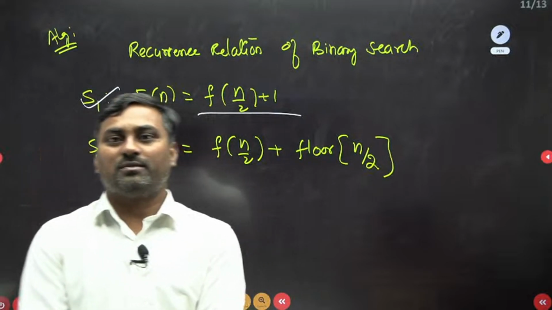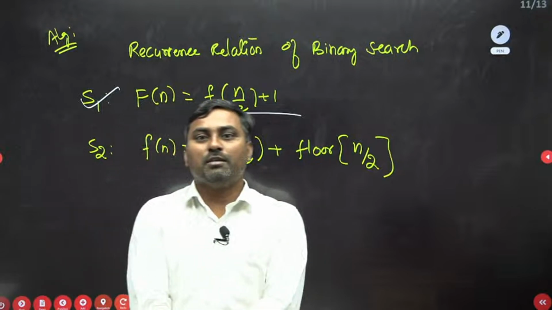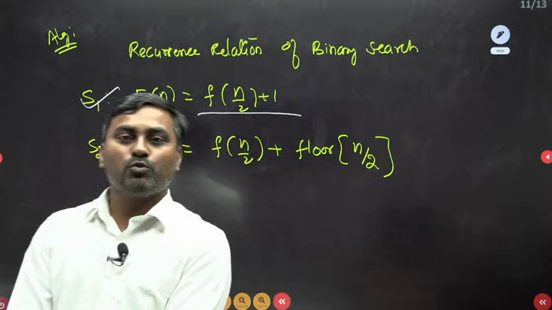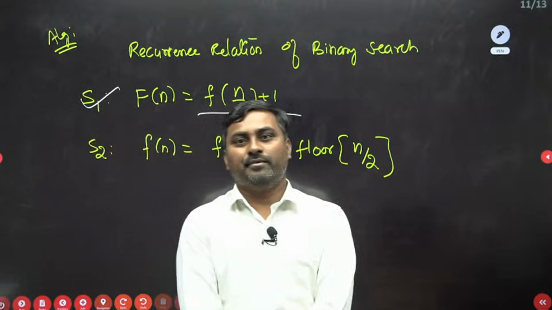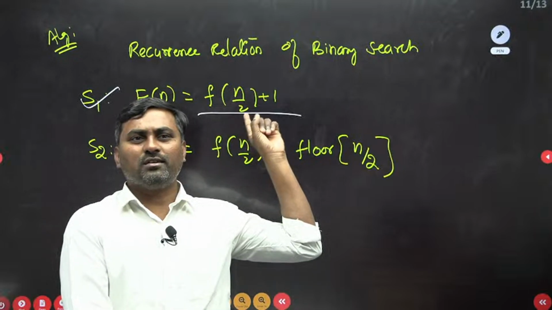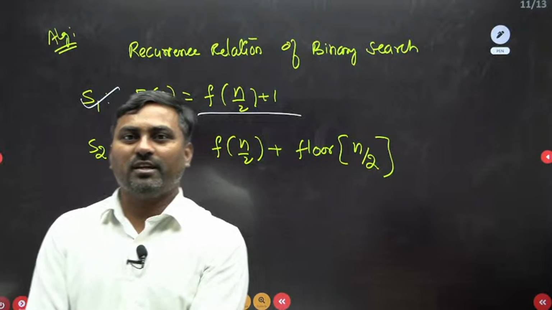Abhinav, yes. The number of swaps was asked in a binary search question. The number of swaps required to perform. So this was the question. A recurrence relation was asked, right? From binary search tree, a recurrence relation was asked.